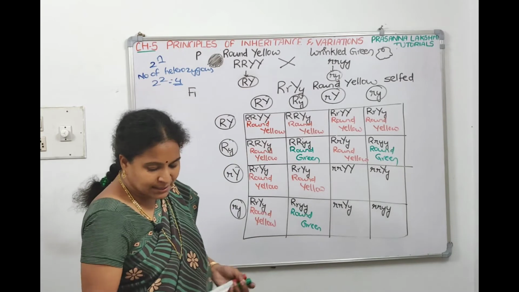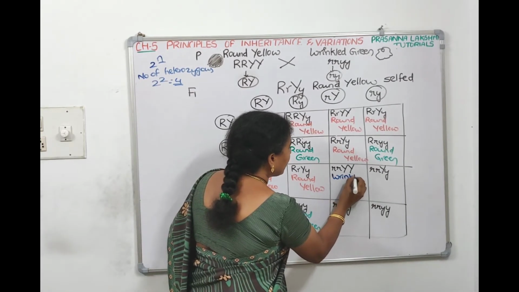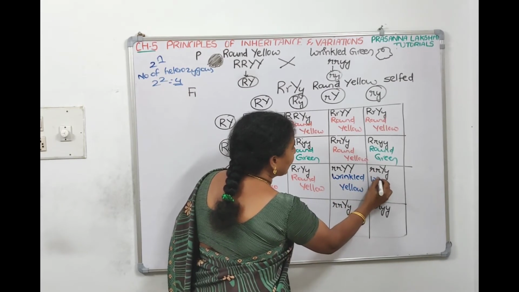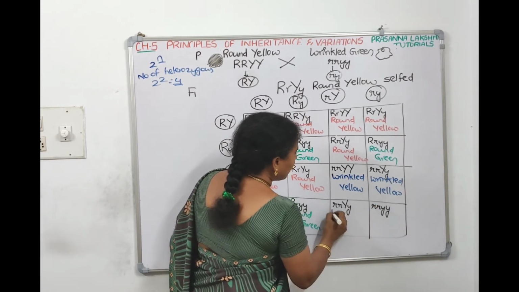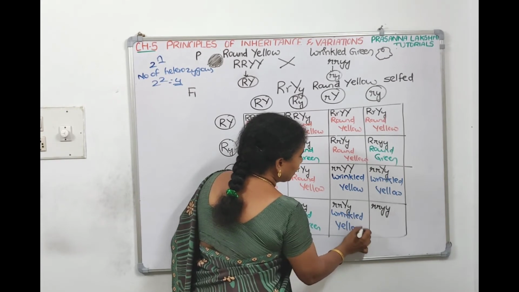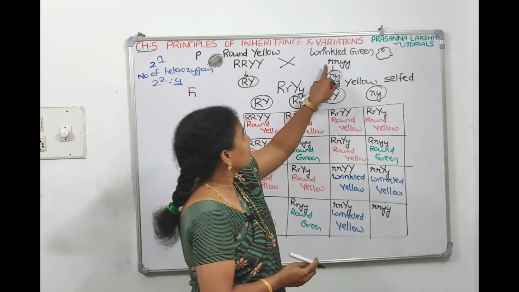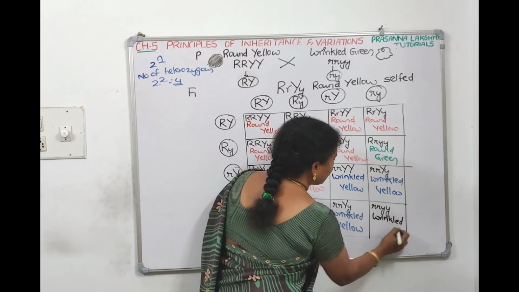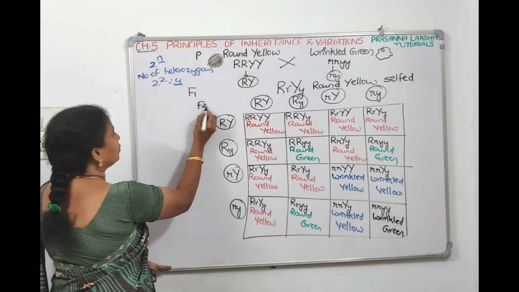Now then small r is coming. If small r comes, then it is wrinkled. And capital Y means yellow, wrinkled yellow here. Small r again wrinkled, capital Y yellow. Small r wrinkled, capital Y yellow. See the last one. Last one, all four smalls, means it is wrinkled and green. So this is the 16 combinations of the F2 generation.